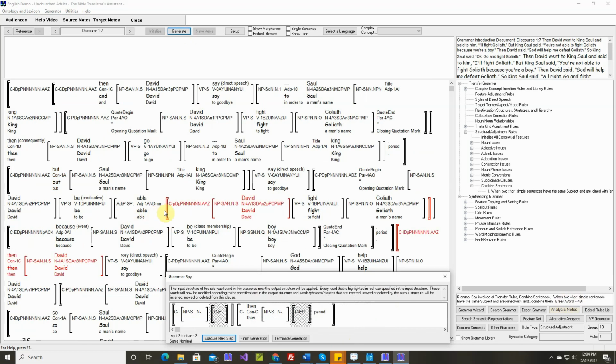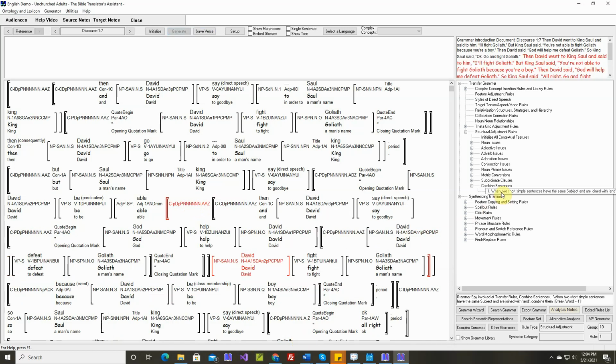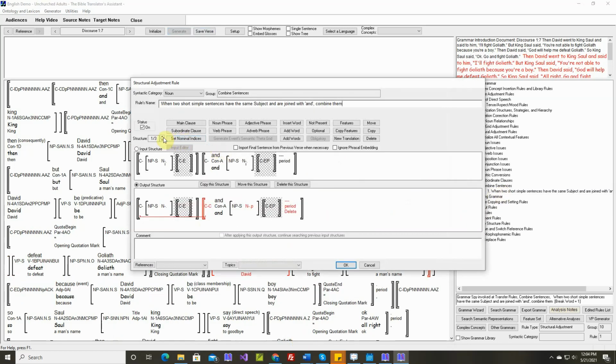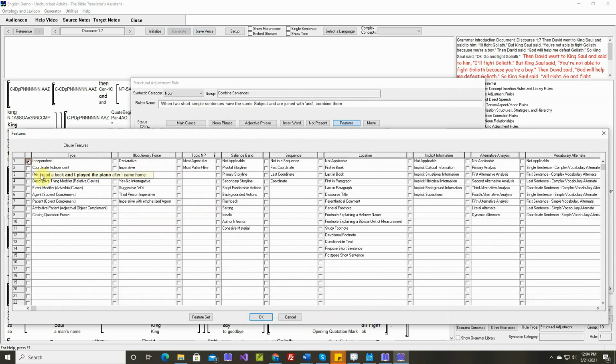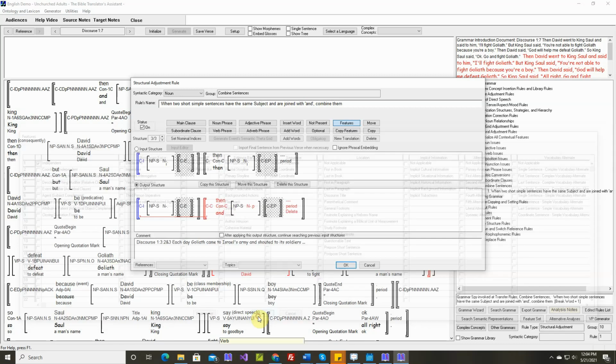Okay, so here it's found the input structure for structure number 3. And it is using this subject noun phrase from this embedded clause, and it's matching with this subject noun phrase in the next sentence. So we don't want this rule applying to embedded clauses. We want to specify that this first clause has to be an independent clause. So let's terminate this. Let's go to structure 3. Let's specify that this needs to be an independent clause. It can't be one of these dependent clauses.